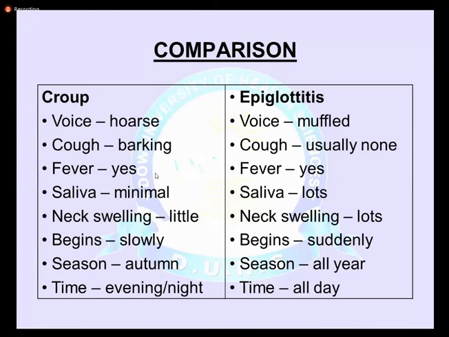The onset is sudden. They usually present with a history of only 1 or 2 days of high grade fever, pain in the neck, and difficulty in swallowing. But croup usually has a prodromal period of 2 to 3 days. Then they develop stridor. And seasonal variation is present in case of croup, but epiglottitis can present at any time of the year. Croup is usually present in the autumn and early winter.